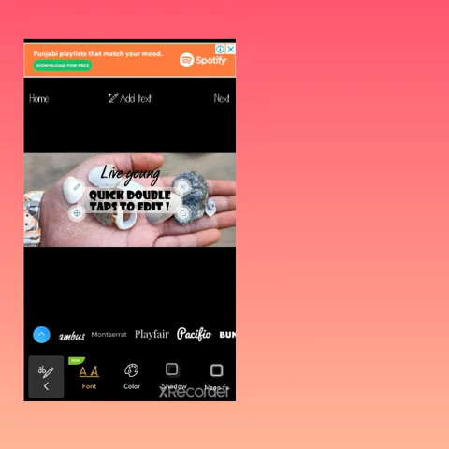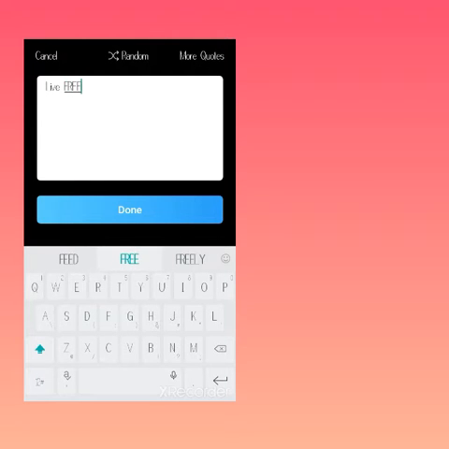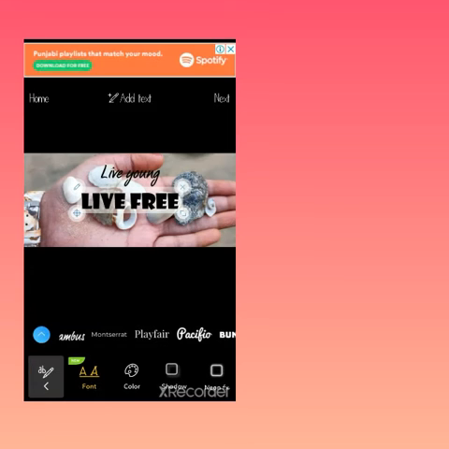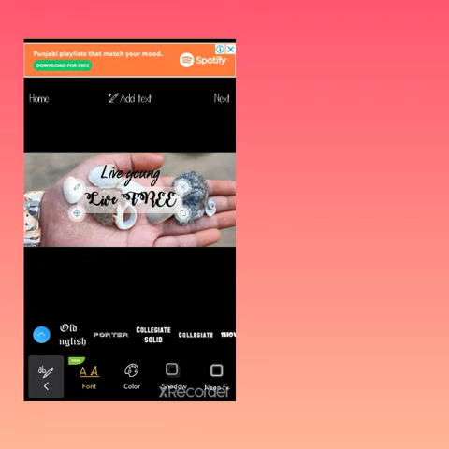Click on double tap to edit, click there, and then write "live free." Here you select a type of font. I need the best one.